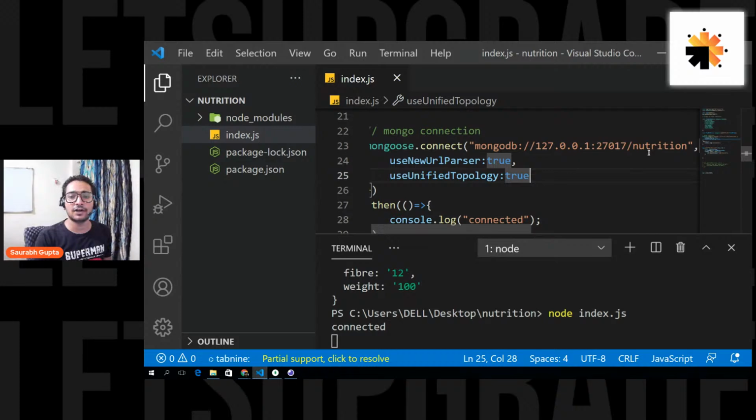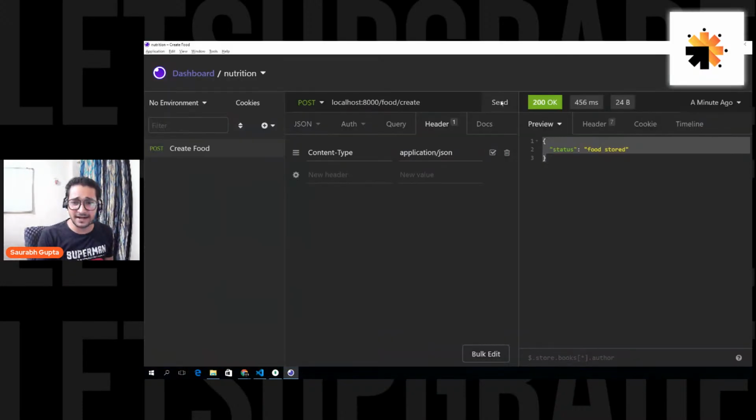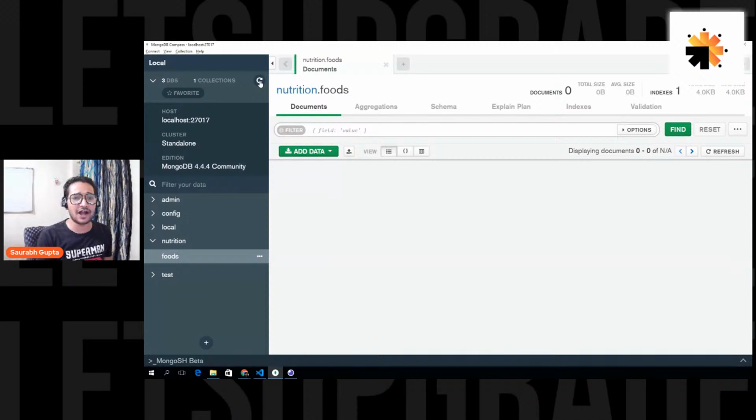So see, this is what we forgot. The database string, the connection string of the server, and then slash nutrition, which database you want to connect. That's it. That was the problem, guys. I feel that was the problem. Okay, so let's do the last run. Run it again. Go in Insomnia. Send it again. We are getting the response. That's great. Let's go in MongoDB. Refresh. And now we have it.